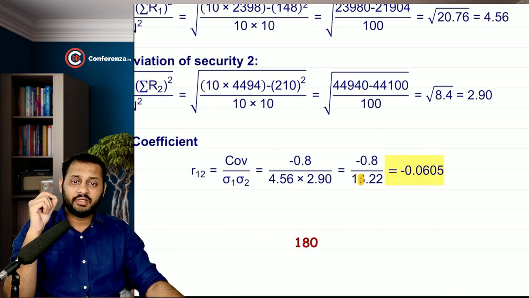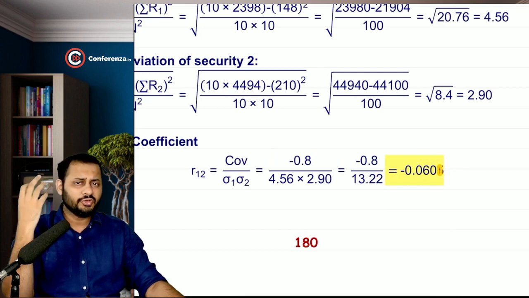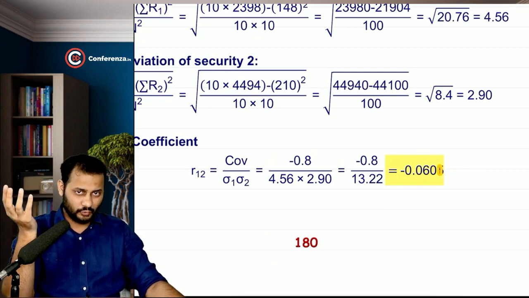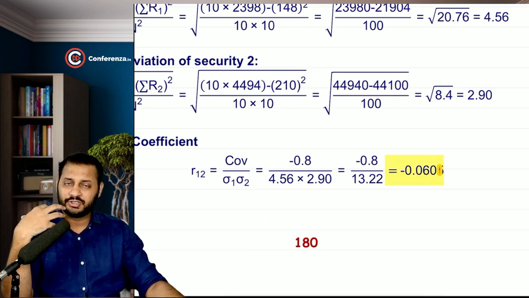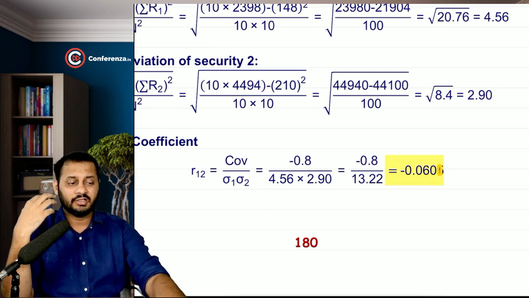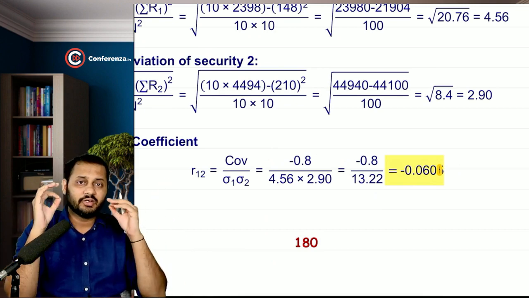That means you are going from 13.22 to minus 0.8. You are reducing a lot of risk here. The answer of correlation coefficient is minus 0.060. That means almost near to zero uncorrelation. Means these two securities are representing non-correlation between these two, because the figures are very close to zero.